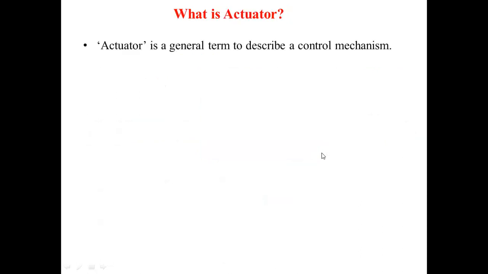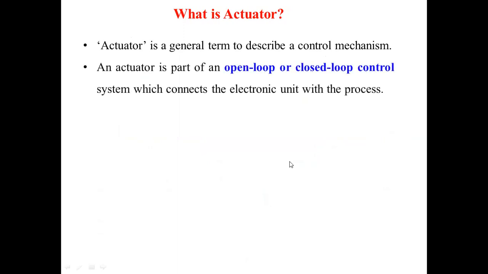Now what is an actuator? The output part of this control unit is the actuator, whereas the sensor is the input part of any control system. Actuator is a general term which describes the control mechanism, and the actuator is part of an open loop or closed loop. If we do not connect the actuator back to the input, that is the sensor, we call it an open loop.